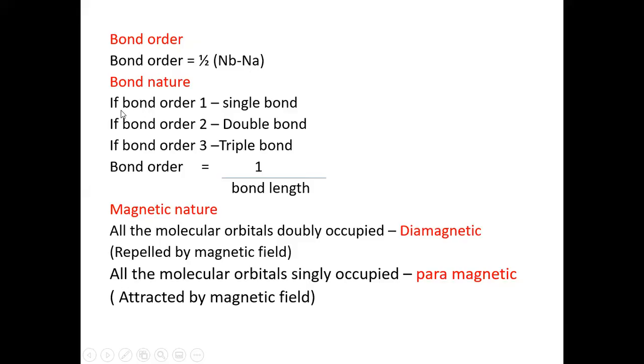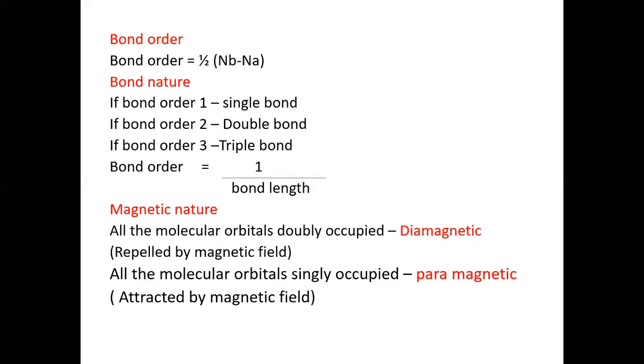After calculation, if the bond order obtained is 1, then it indicates that a single bond is formed. If the bond order is 2, it indicates that a double bond is present. If the bond order is 3, it indicates that a triple bond is present. And this one I think you people know, the bond order is inverse to the bond length.